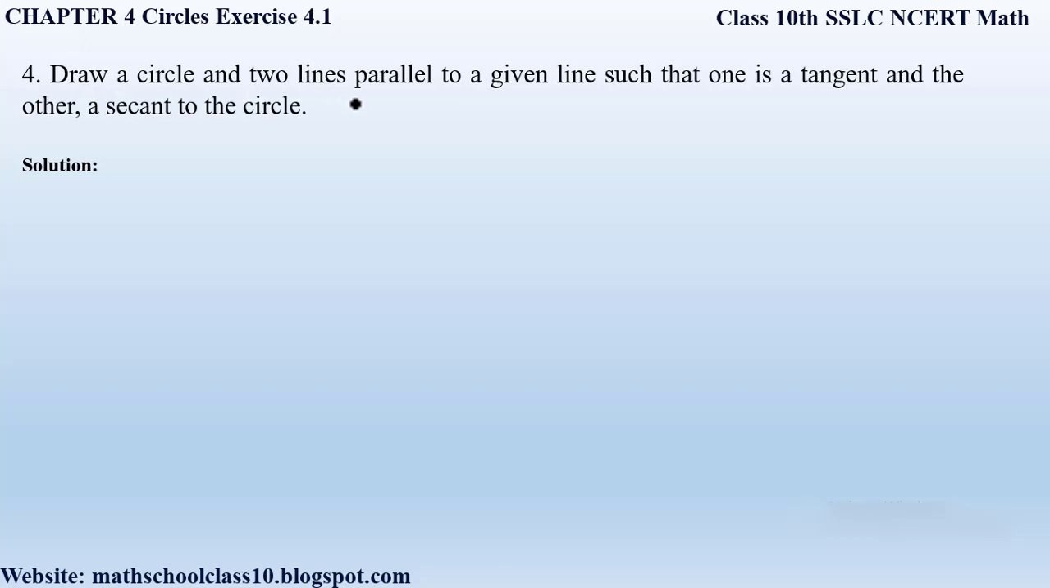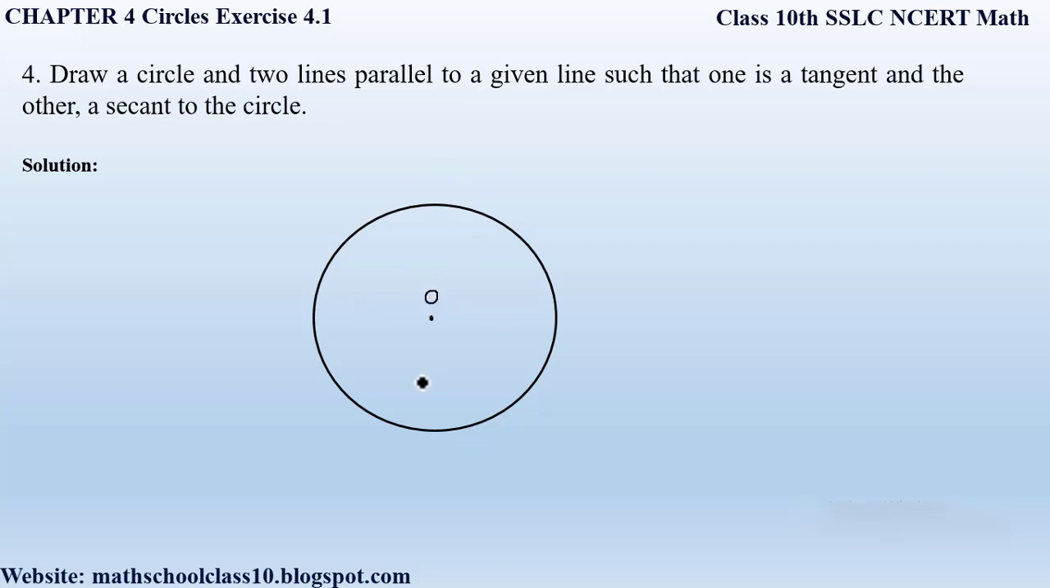Draw a circle and two lines parallel to a given line such that one is a tangent and the other is a secant to the circle. So here clearly they are asking us to draw a circle. So let us first draw the circle, and we have to draw two parallel lines such that one is a tangent and the other is a secant to the circle. So a tangent intersects the circle at a single point. So this is a circle with center as O.